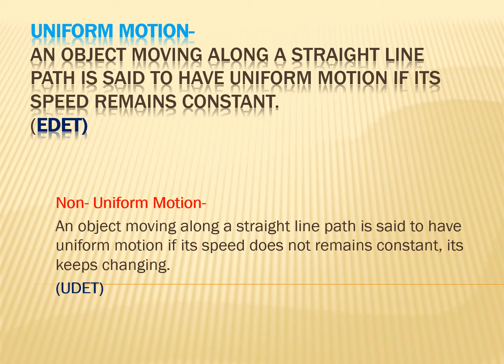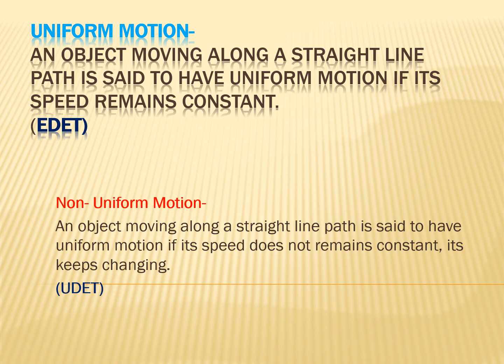An object moving along a straight line path is said to have uniform motion if its speed remains constant. In this condition, whatever the speed of the body is, that remains constant, or in a simple way, if you want to understand, then we can simply say that if equal distance is covered in equal interval of time, then the body is in uniform motion.